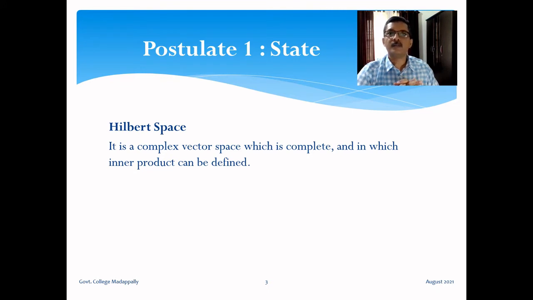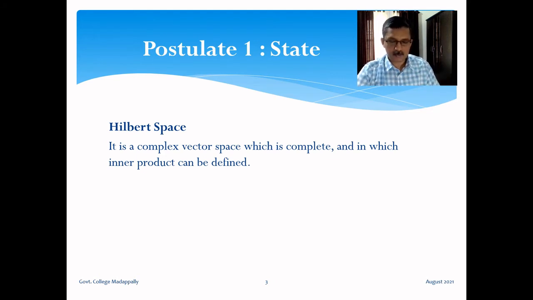So what is meant by completeness of a vector space? The idea of completeness of a vector space is different from the idea of completeness of a set of vectors. A set of vectors is complete if the number of vectors in the set is equal to the dimension of the vector space. Then this complete set can be used as a basis set. For example, in a three-dimensional vector space, a complete set should contain three linearly independent vectors. This can be used as a basis of the vector space. But completeness of a set of vectors is different from completeness of a vector space.